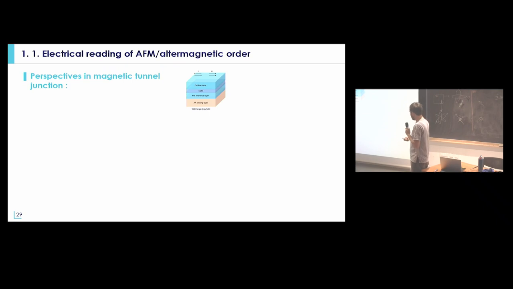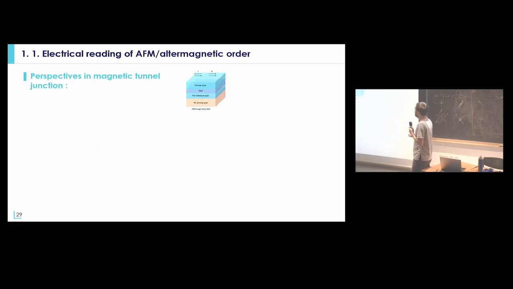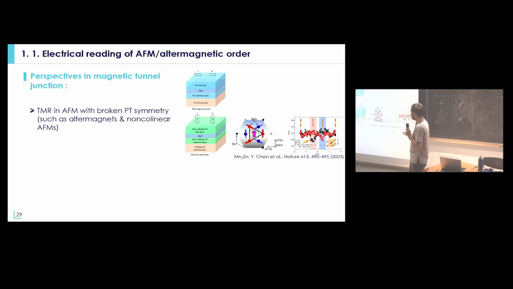But this effect, in terms of amplitude, also remains relatively small, I would say. So what people would like is an equivalent system to a magnetic tunnel junction, which has been introduced in industry based on ferromagnetic materials, where you have two ferromagnetic layers separated by an insulating layer.